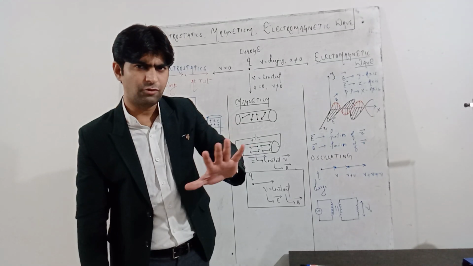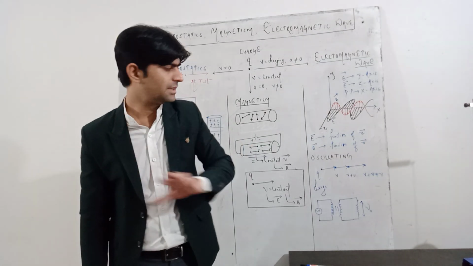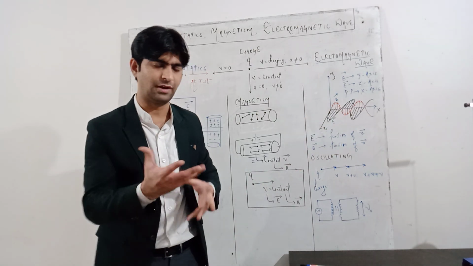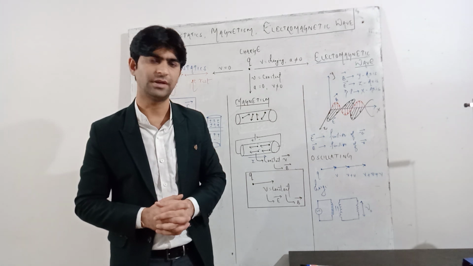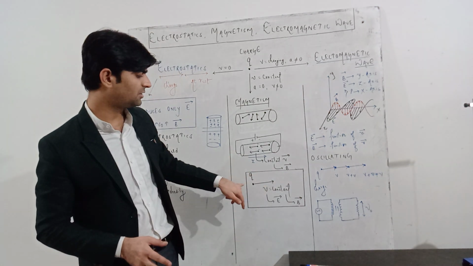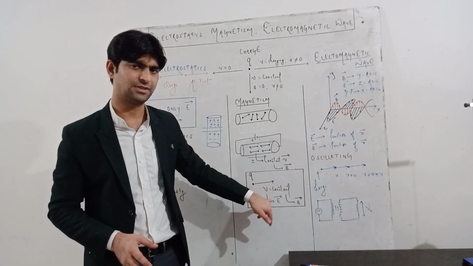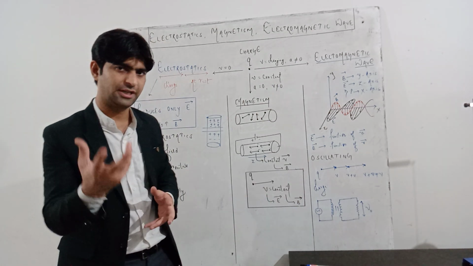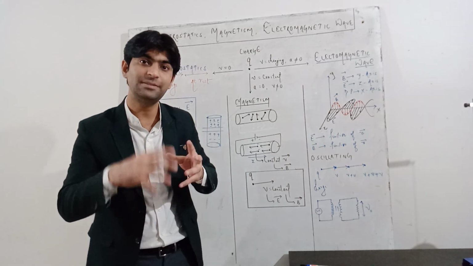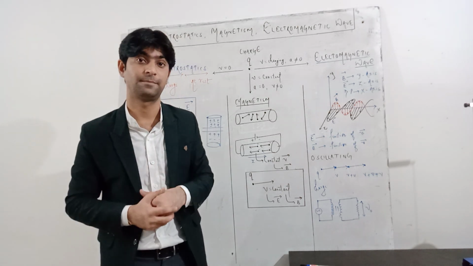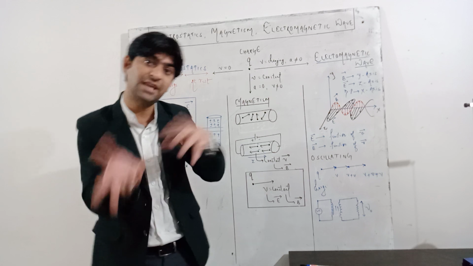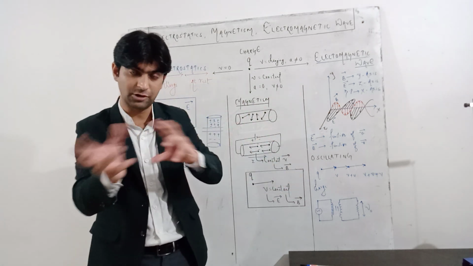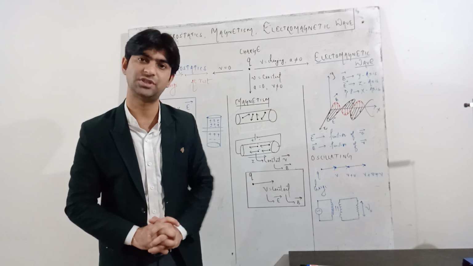Here I have not written any formula, I am just telling you the concept. The electric field and magnetic field both are functions of velocity, both depend on the velocity. Here we have seen that when the charge moves with a constant velocity, it produces electric and magnetic field. Maxwell's equation also says, as we have studied in electromagnetic induction, the changing magnetic field produces electric field and the changing electric field produces magnetic field. Both are dependent on each other as per Maxwell's equation.